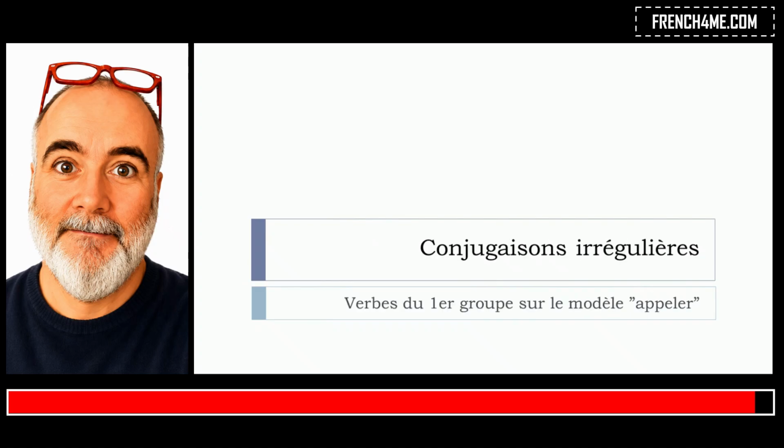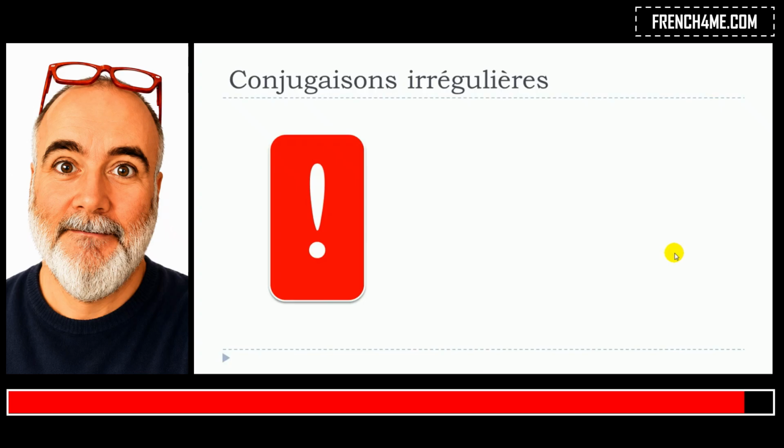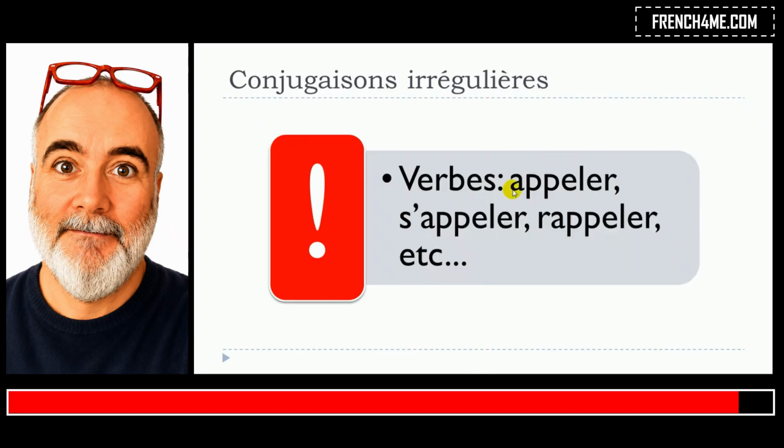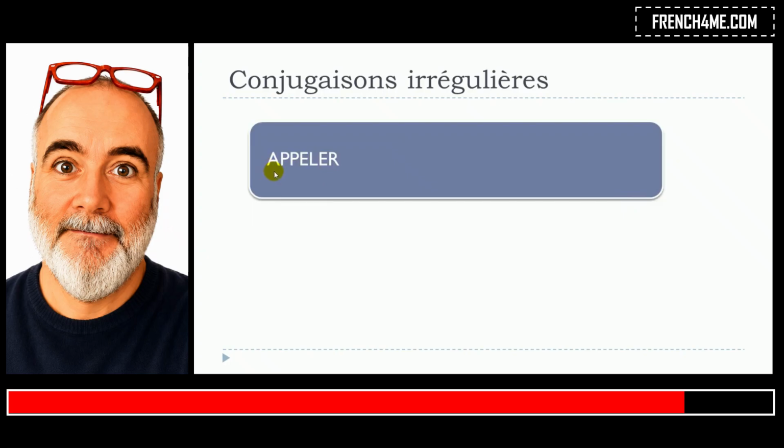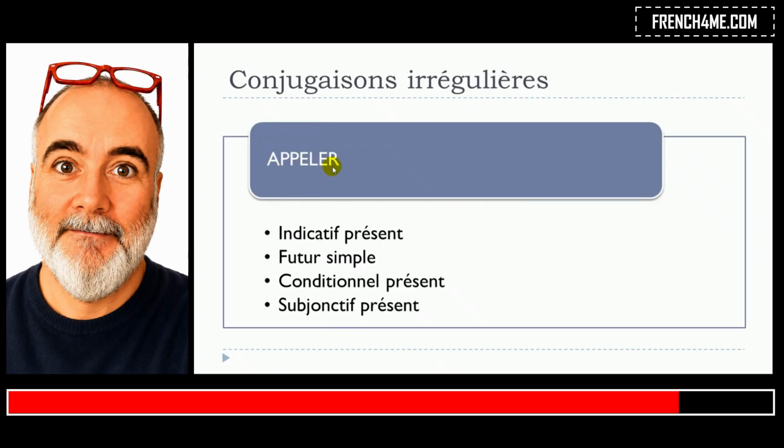And in this lesson, we'll work on les conjugaisons irrégulières and we'll see especially the verbs like appeler, s'appeler, rappeler, se rappeler, and then interpeller. All these verbs, ending with E, L, E, R, will be part of the appeler family verbs. I took this example, appeler.